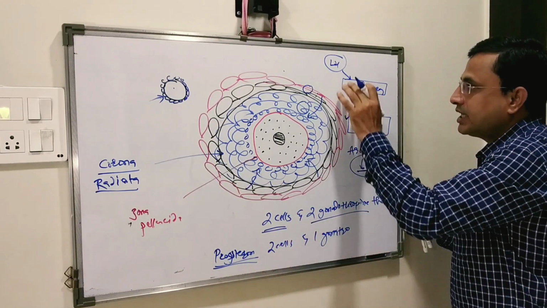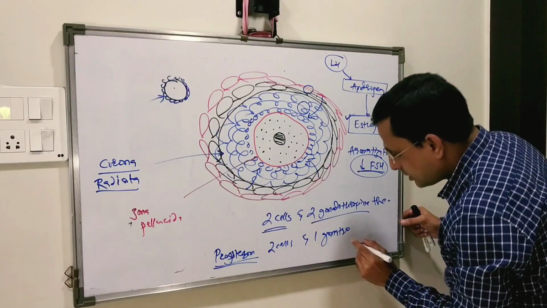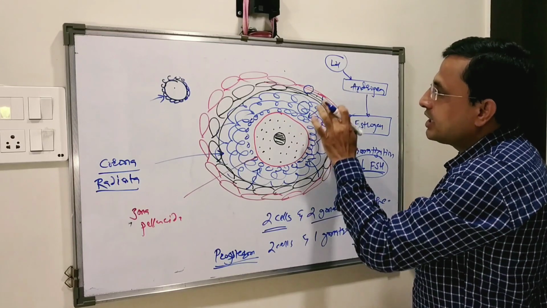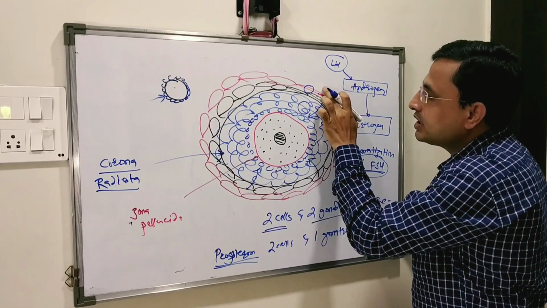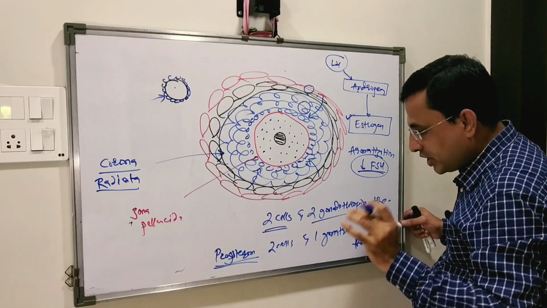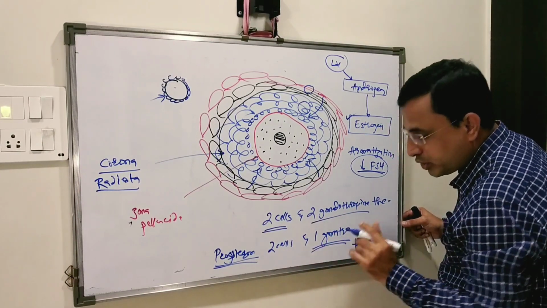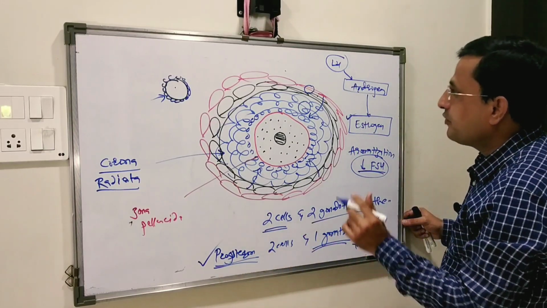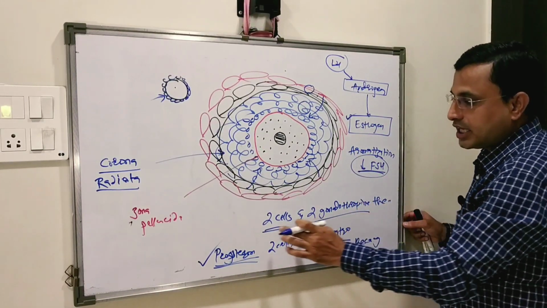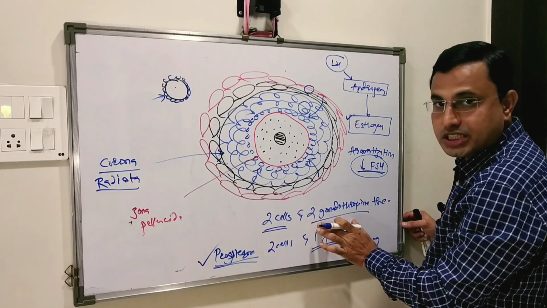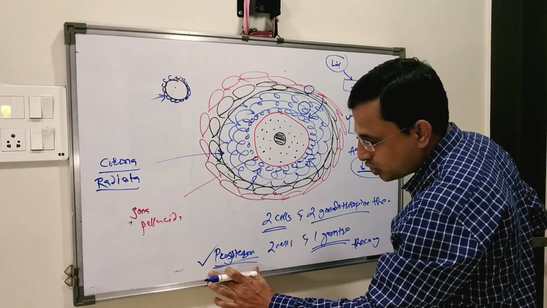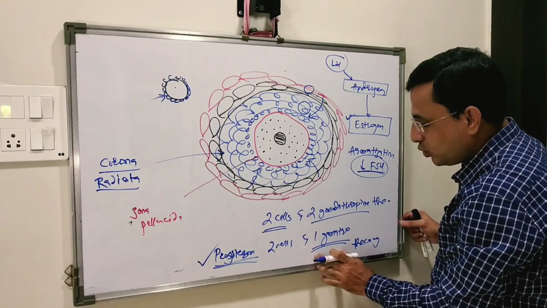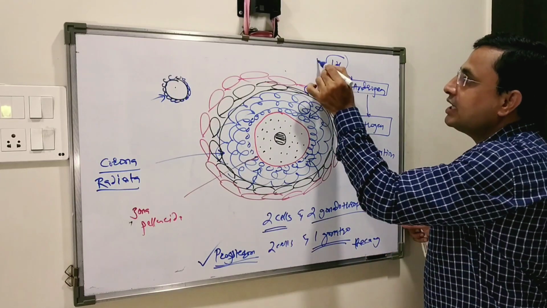Again, LH acts on both cells, the thecal cells as well as the granulosa cells, but only one gonadotropin mediates the synthesis of progesterone. For the synthesis of estrogen, two cells and two gonadotropins are required, but for progesterone, only two cells, the thecal and the granulosa cells, and only one gonadotropin, that is LH, is required.